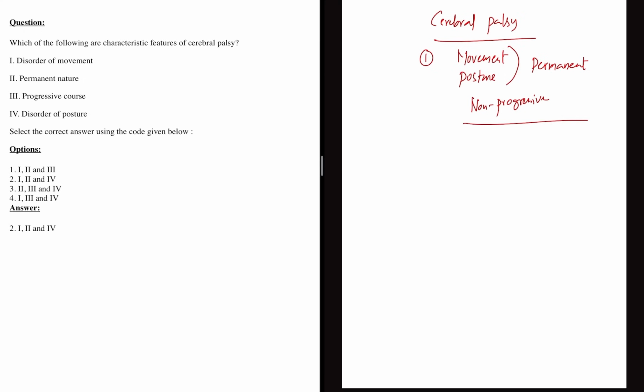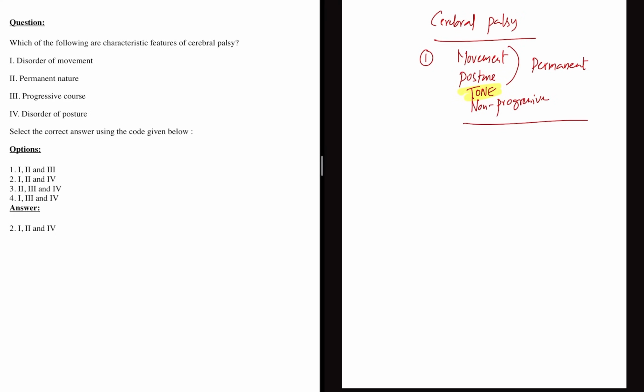Now, cerebral palsy. They have asked two questions. One is, what is cerebral palsy? There is a problem with movement, a problem with posture, and these are permanent. The disability is permanent but non-progressive. That means if a patient is born with some symptom, it will remain. It is not progressive. The patient will not have increasing symptoms in cerebral palsy. So you should be very aware of this point. It is a problem with movement, posture and tone.